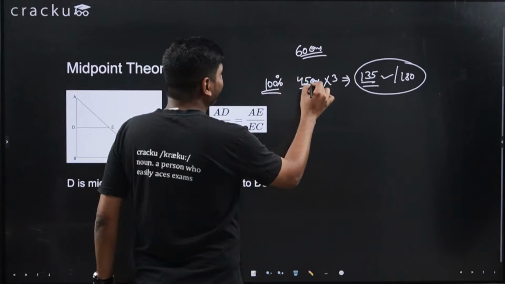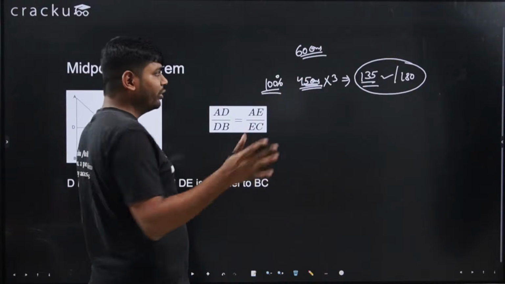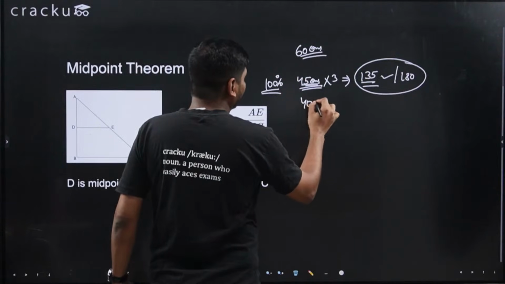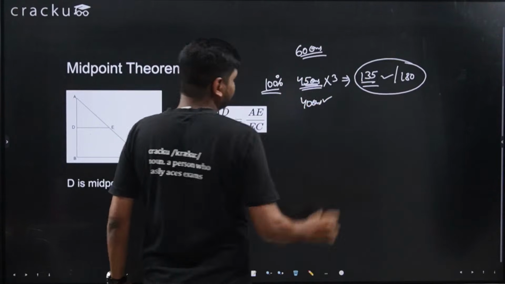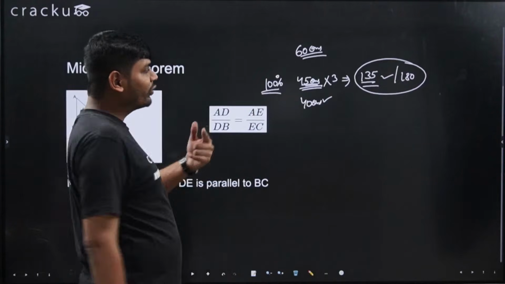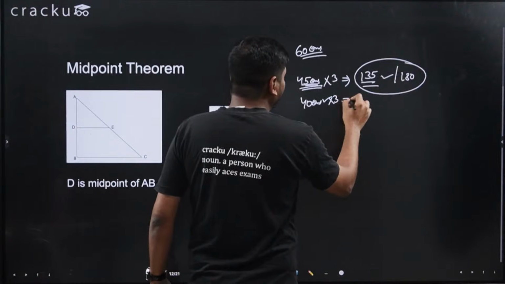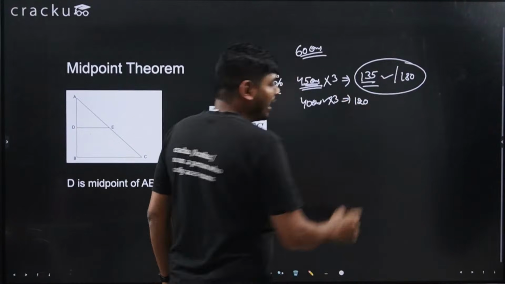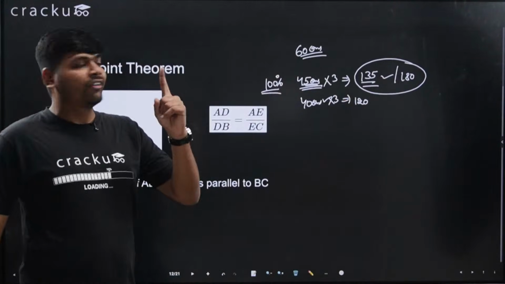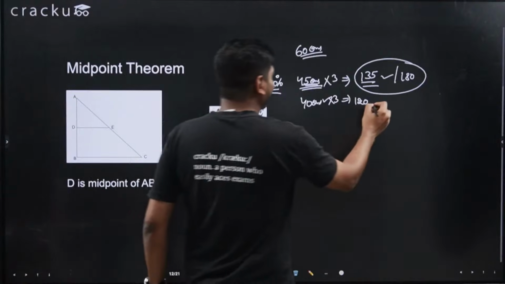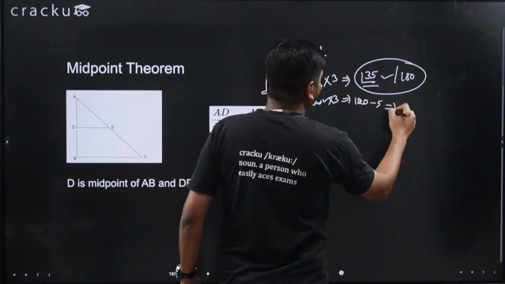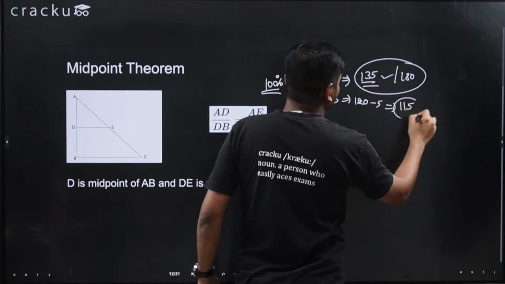Now instead of 45 questions correct, let's say only 40 questions are correct. In that case, what will be your score? Your score will be 40 into 3, that is 120, and you make 5 questions incorrect, so minus 5. So your net score will be 115.